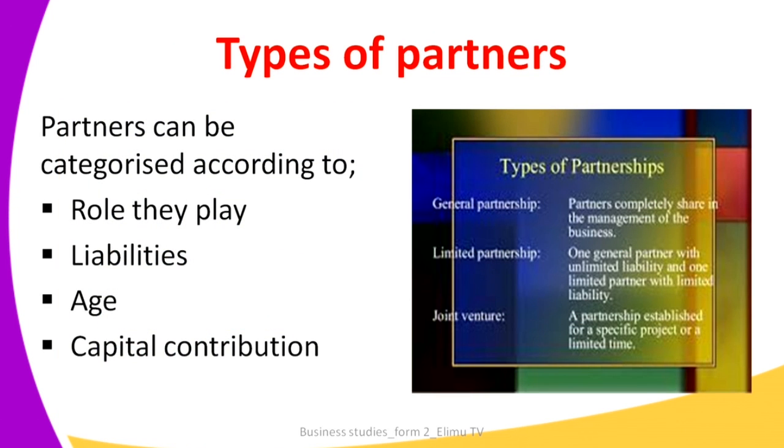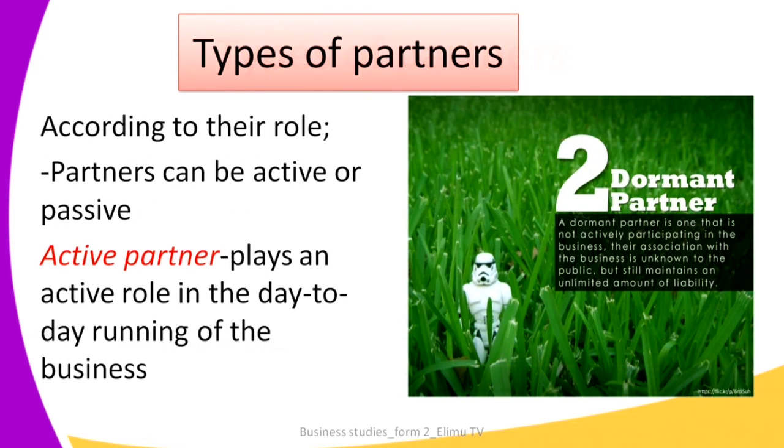We now look at the types of partners. We can categorize partners depending on the role that the partner plays. We can also categorize them depending on their liabilities, their age, or capital contribution. And we are going to look at each and every one of them. If we categorize partners according to their role, we have two types of partners, which are active partners or passive partners.